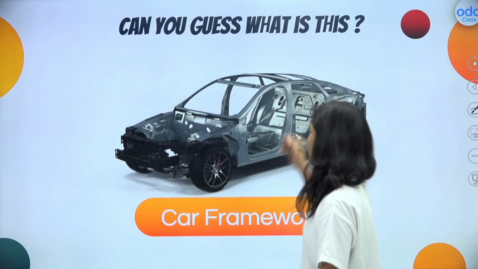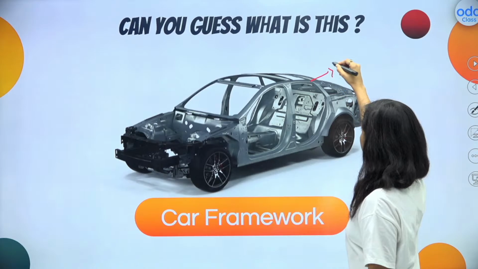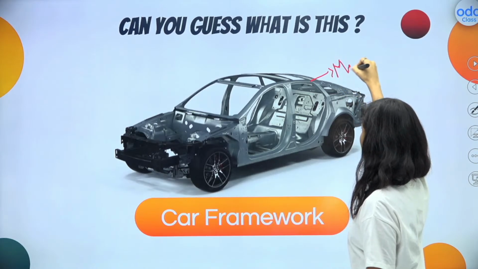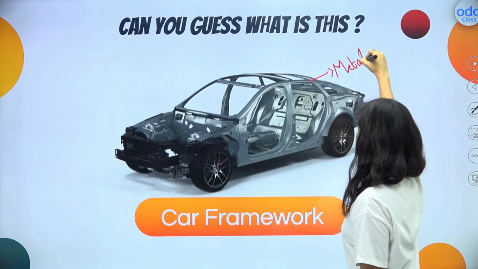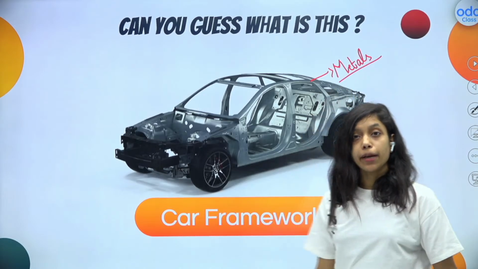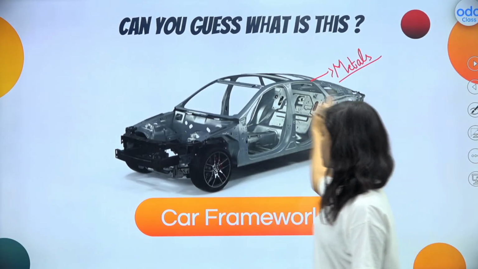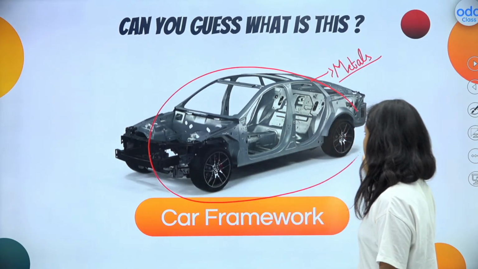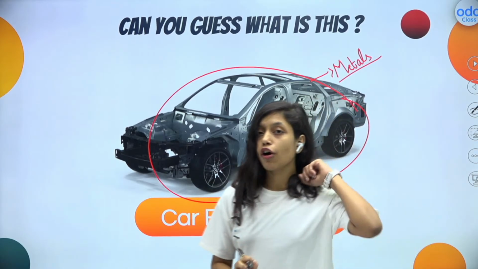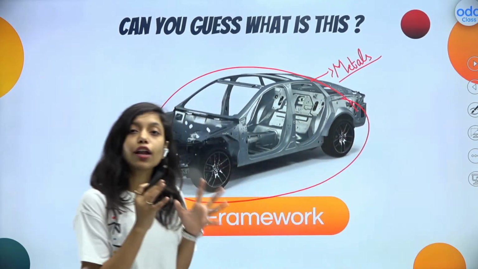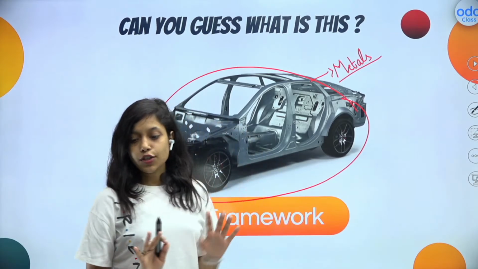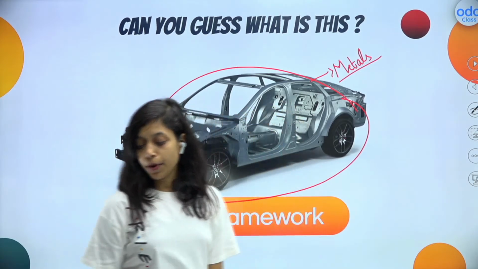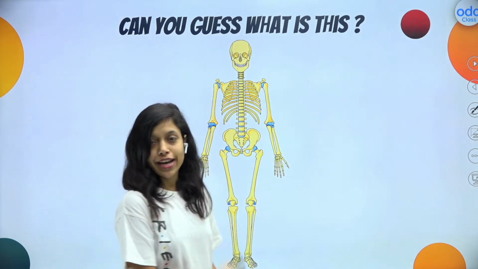From outside, cars look awesome, right? But internally, the car body is made up of different metals. Yes or no? Let me know. So what you can see in the picture here is the internal framework of the car. This is how the car looks from inside. Do you agree with me? Perfect. Now, let us move on to the next part.